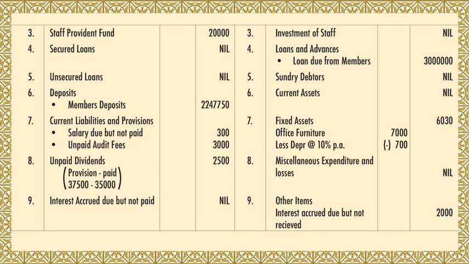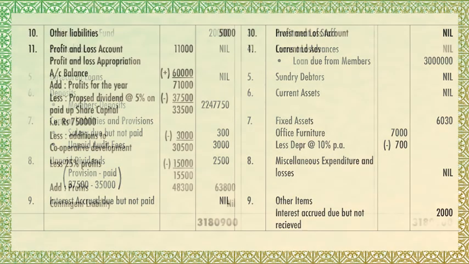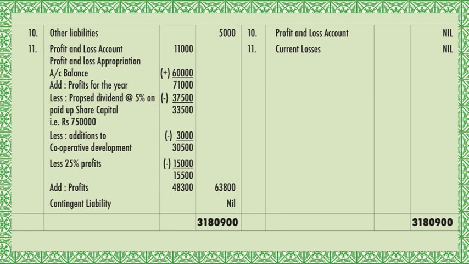Eighth one is miscellaneous expenses and losses. Since it is not given, it is nil. Ninth is other items. Interest accrued due but not received. It's given in the adjustment number 3rd. 2,000 interest received, so you take that as an income. 10th is profit and loss, it is not given, it is nil. 11th is current losses, it is not given, it is nil.